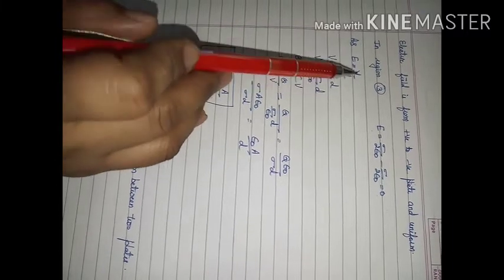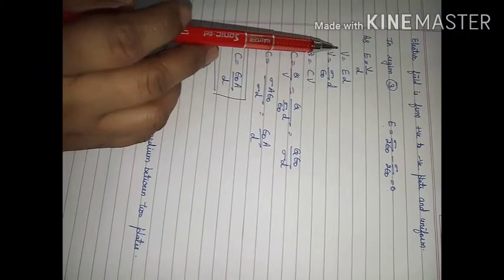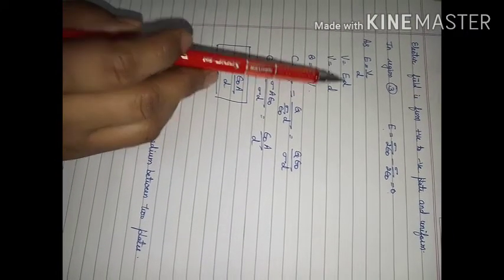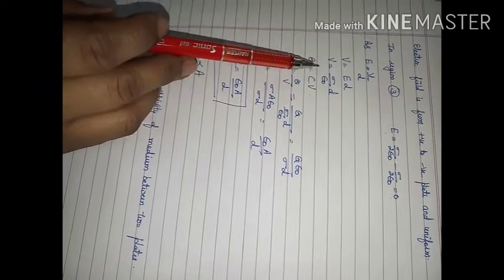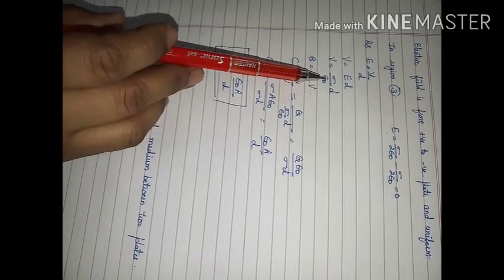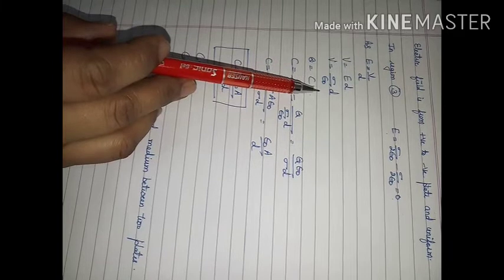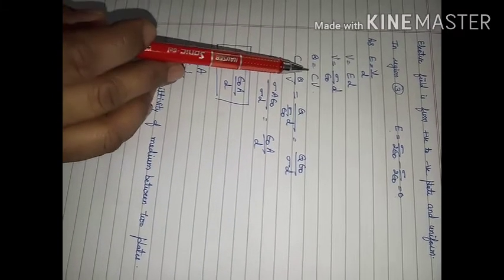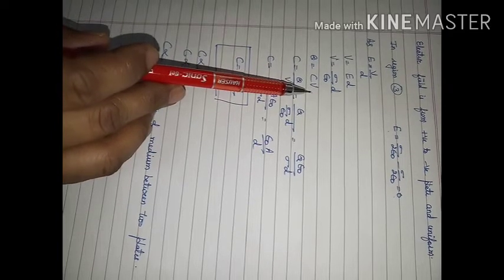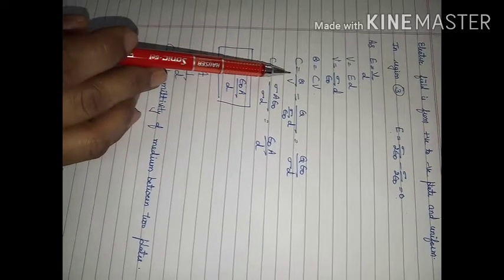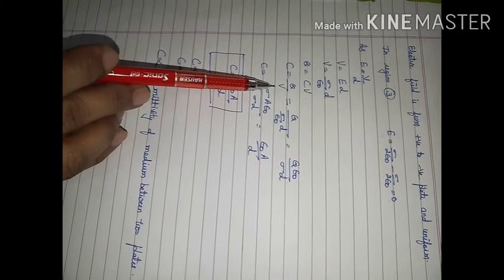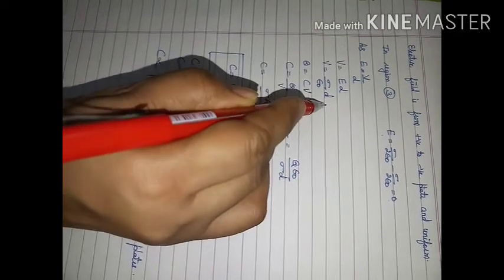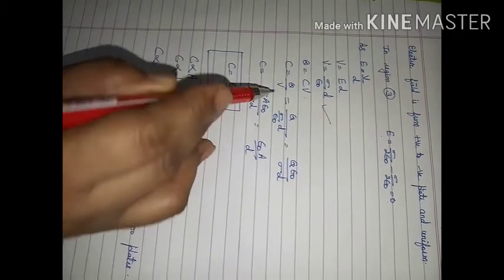We have already done this formula: E is equal to V upon D, so V is equal to ED. Put the value of E: V is equal to sigma D divided by epsilon naught. This relation we also know: charge is equal to capacitance multiplied by potential difference. So C will be equal to charge divided by V. Put this value of V in this equation and solve.